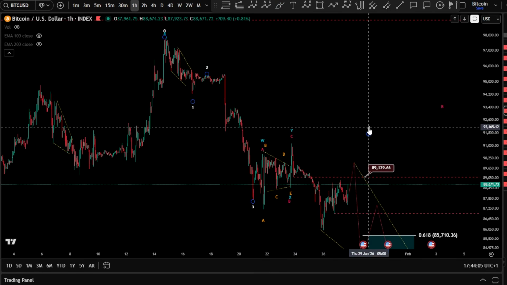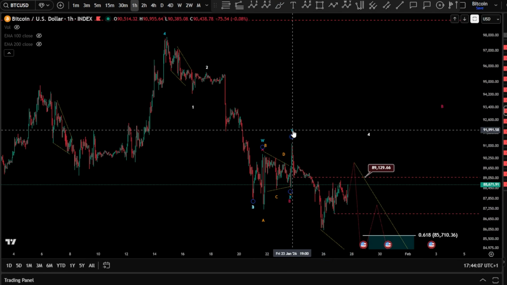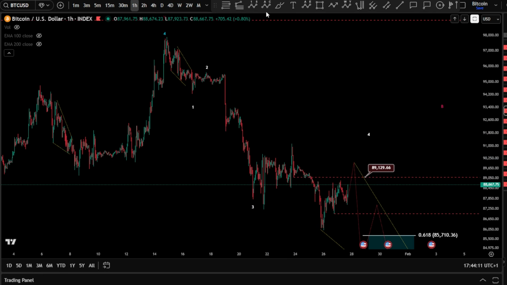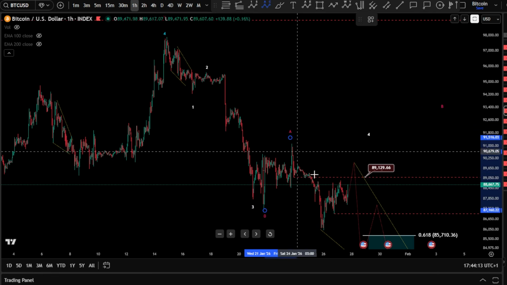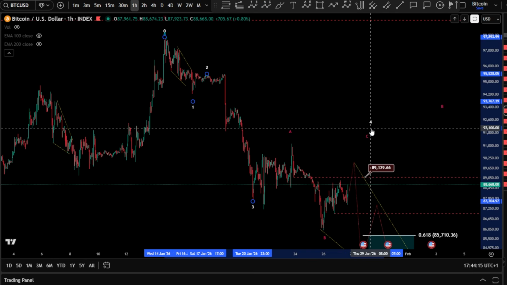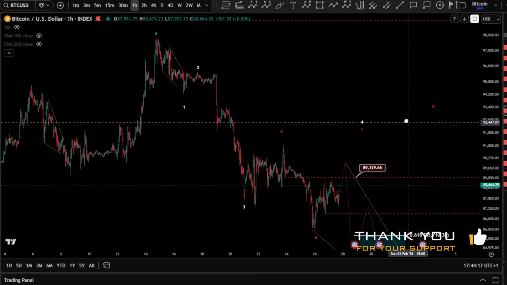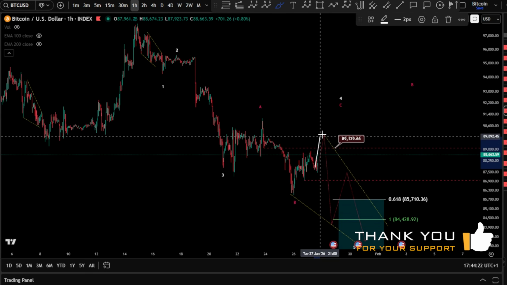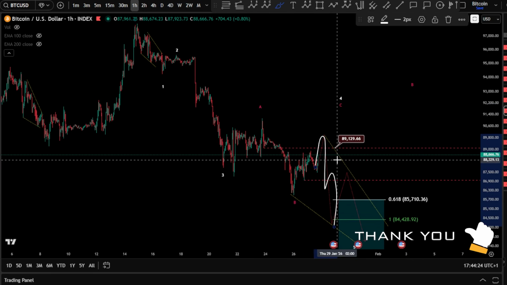So, but still, of course, no invalidation given. So I would say very likely that we might have, of course, this scenario as an ABC here. I think no need for this. It's better to lay down this possibility, A, B, and a C here as a wave 4 in case we push for higher. But even if we push for higher, we might come back here as a zigzag wave 3.